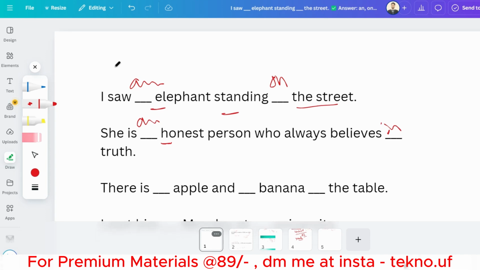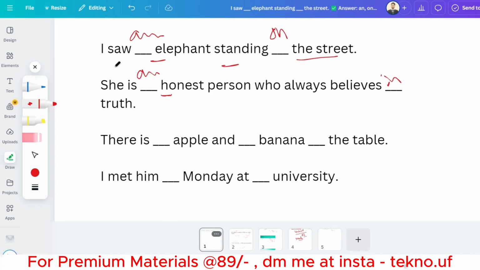So the next question is: there is dash apple. There is an apple because A is a vowel and there is no exceptional case for this. An apple and a banana. Okay, a banana dash the table. So table is a surface, so on the table. The banana is touching the table. So that's why on will be the correct preposition. I met him on Monday. On Monday at dash university.